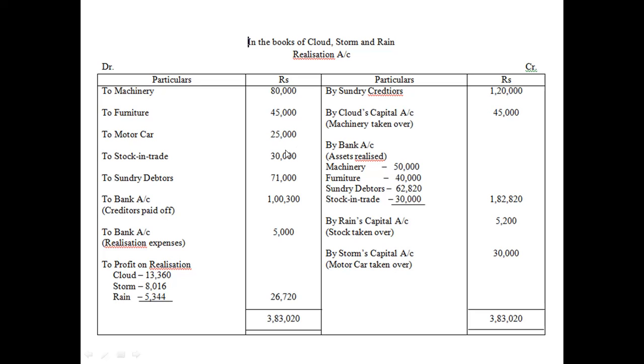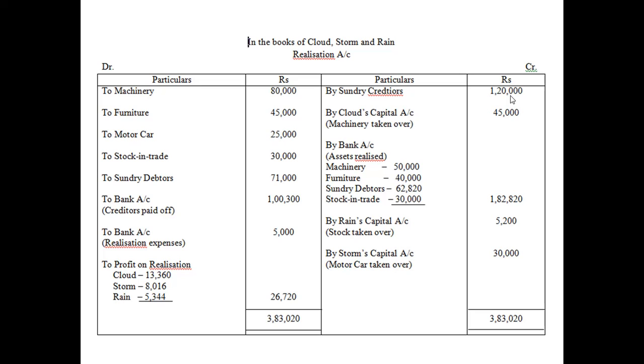Now let us move on to the liabilities section. From the liabilities section, only one item will be transferred here, which is sundry creditors of 1,20,000. Now let us move on to the adjustments.